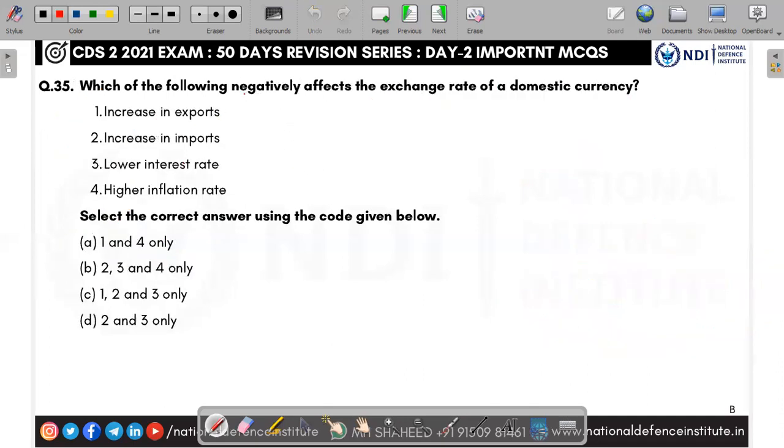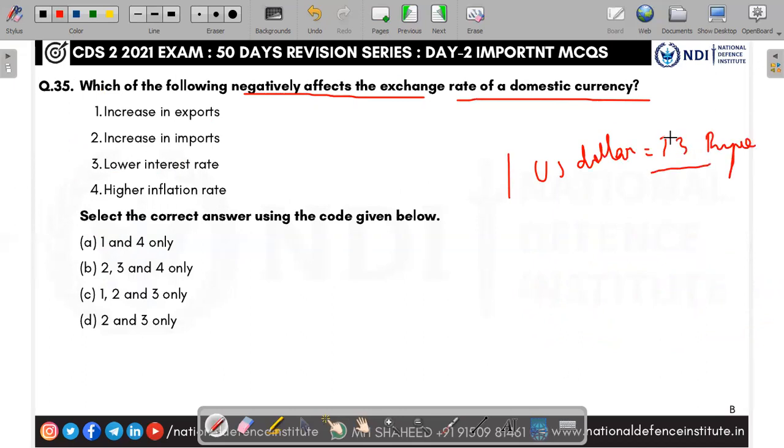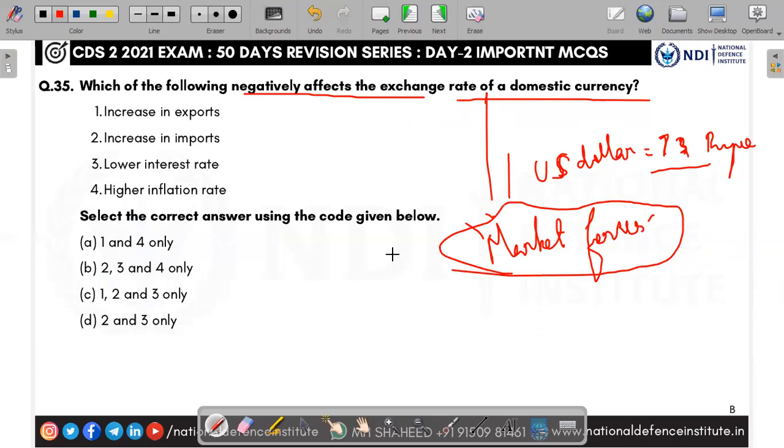Next, which of the following negatively affects the exchange rate of the country? I told you about the exchange rate. $1 is equal to 73 rupees. This is called the exchange rate. This exchange rate is based on market forces. Here they are asking for negative effects: 2, 3, and 4.